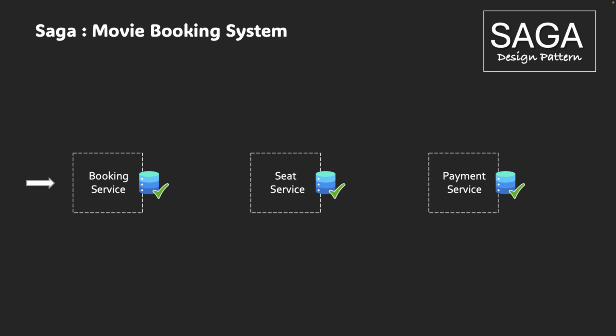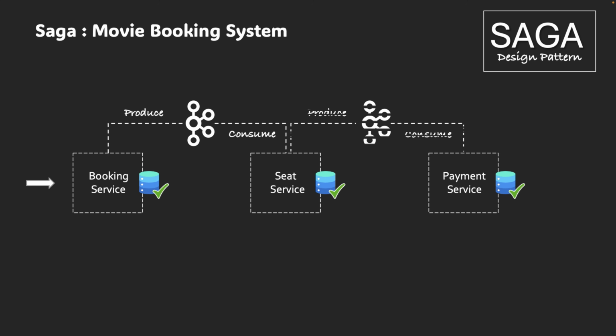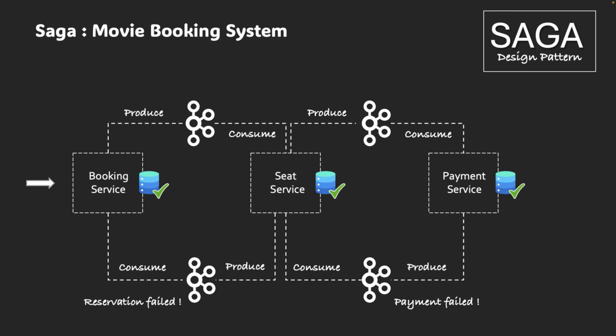As we know, in the Saga choreography approach, each microservice talks to the others with Kafka events. For example, the booking service publishes an event to the seat inventory service. Similarly, the seat inventory service publishes an event to the payment service. And again, the reverse path for failure compensation. This works, but as the system grows, services start depending on each other's events, and that creates tight coupling between microservices. And if one service fails, then every other service needs to know how to compensate on its own, and that becomes really hard to manage in the Saga choreography design pattern.